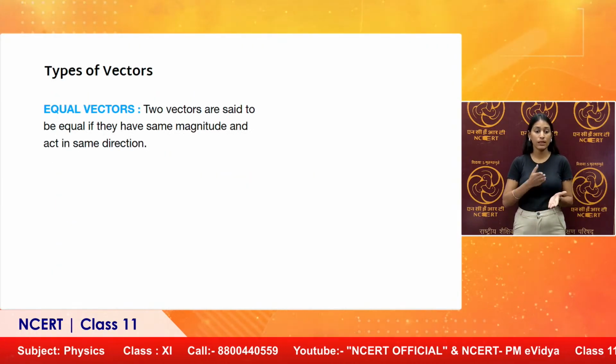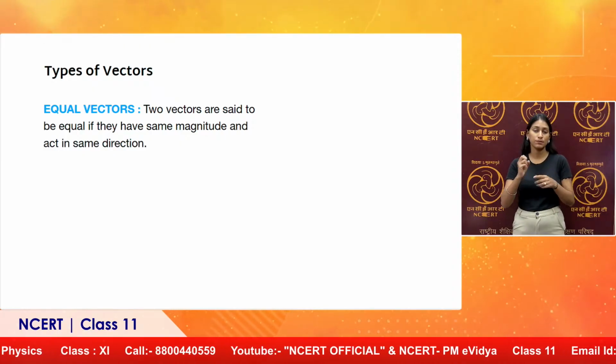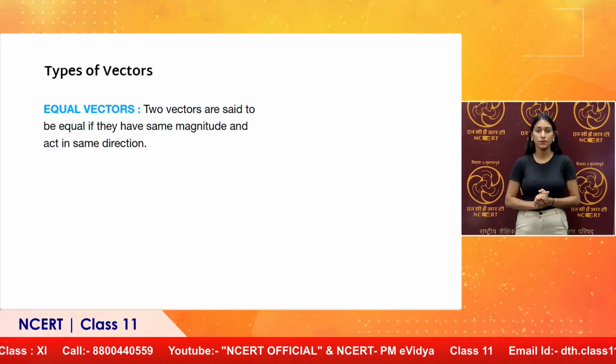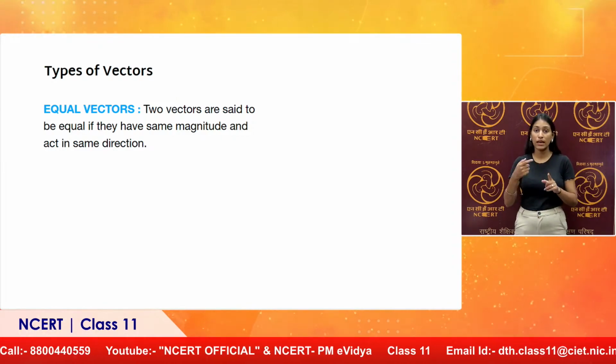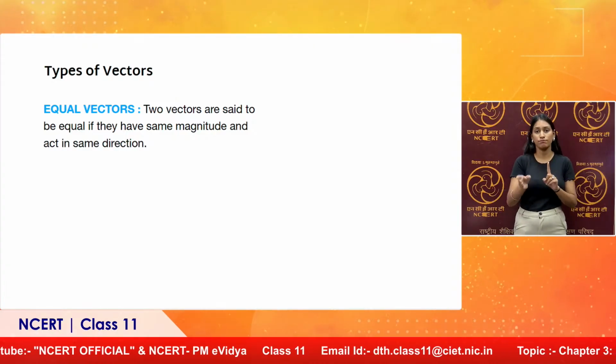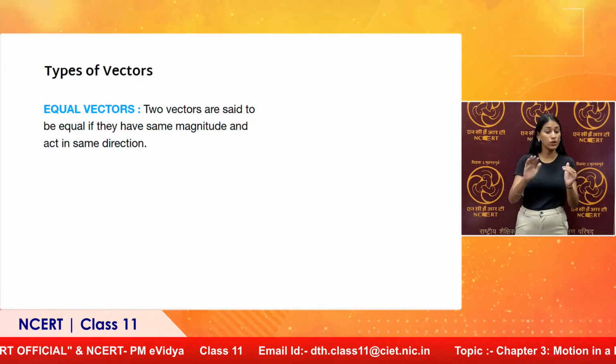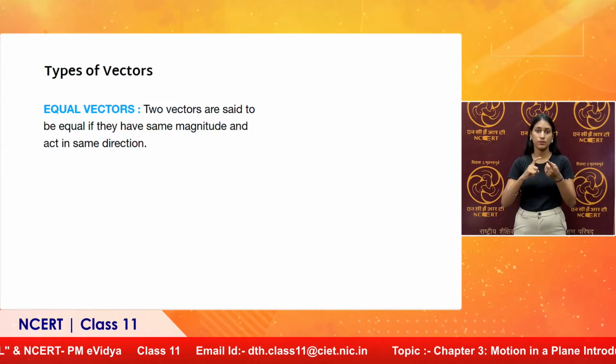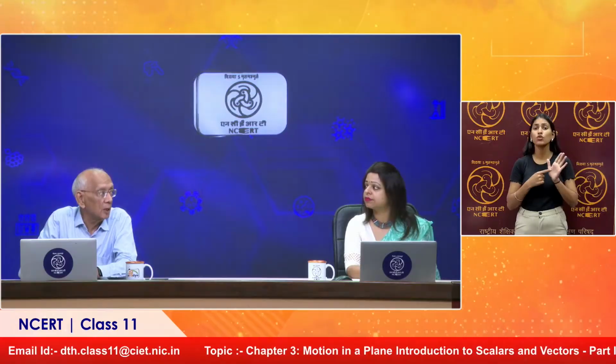Types of vectors, first thing, equal vectors, a very simple definition. Two vectors are said to be equal if they have the same magnitude and they are acting in the same direction, because a vector has magnitude as well as direction. For equality of two vectors, they must have the same magnitude and the same direction. And they should obviously also be representing the same physical quantity. You cannot say 25 Newton equals 25 meter. The vectors will be equal only if both vectors represent the same physical quantity.